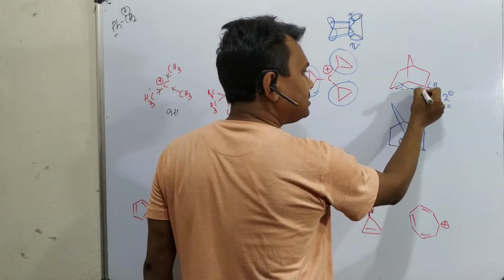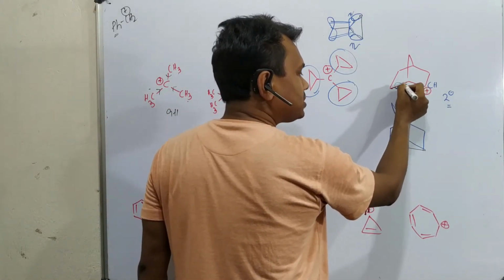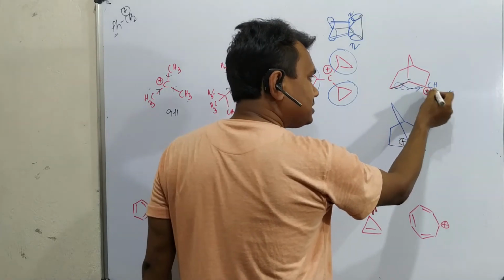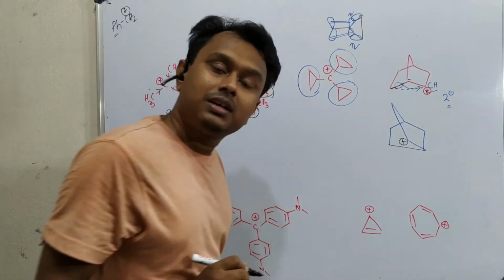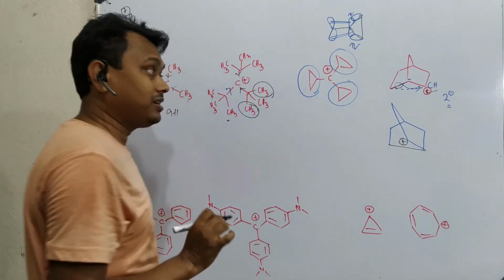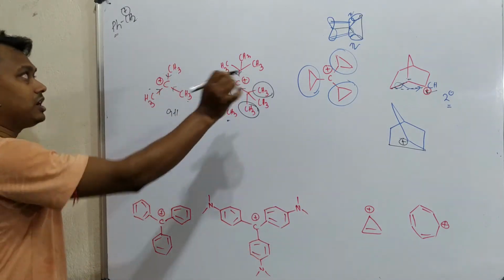You can consider like this and this. So positive charge is here, positive charge is here. In this way, the carbocation is stabilized. This is a non-classical carbocation, a unique example. Now, fine, we have understood that part.